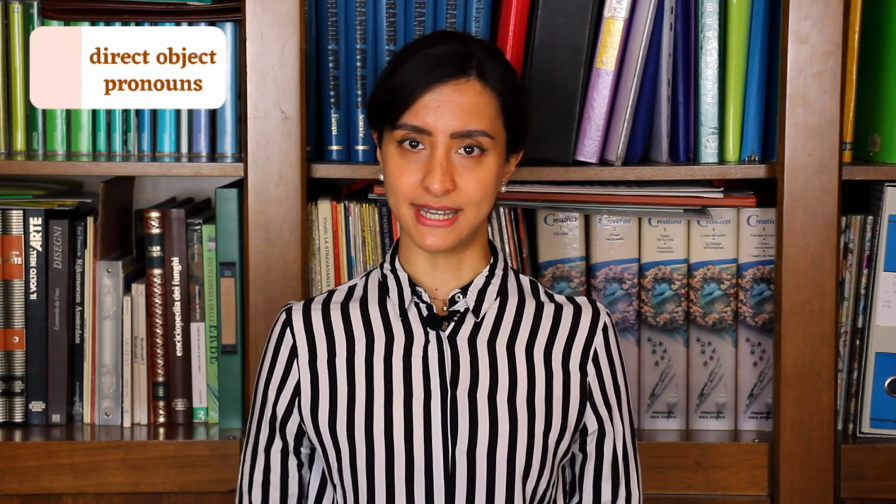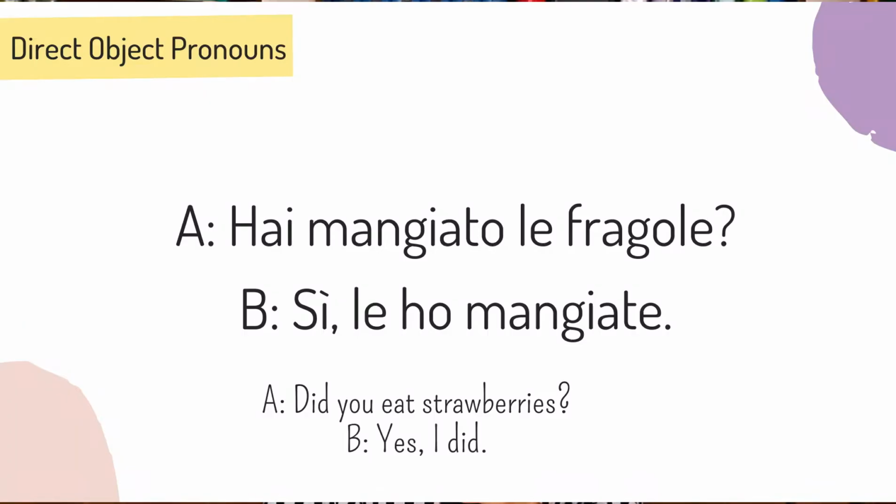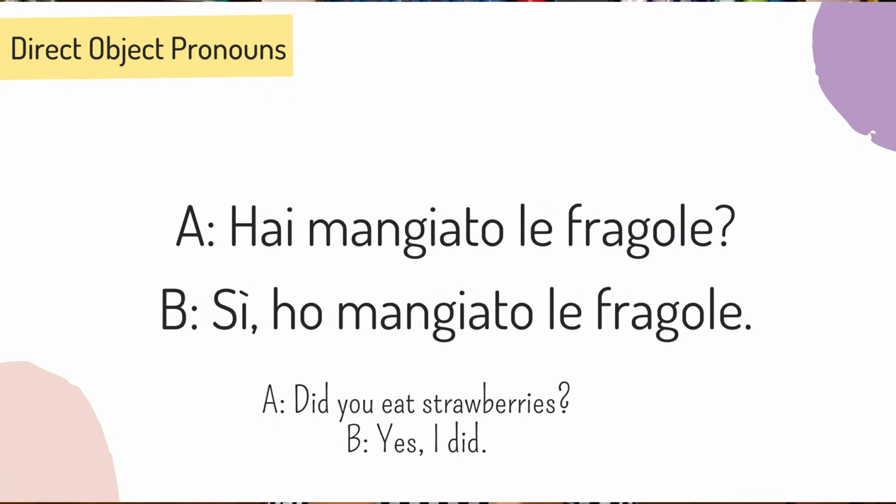As you probably already know, direct and indirect object pronouns can be found both in tonic and atonic forms. The direct object pronoun replaces the object of a sentence. Let's see an example. Hai mangiato le fragole? Sì, le ho mangiate. Le stands for le fragole, so it replaces the object. As a matter of fact, this last sentence can also be said like Sì, ho mangiato le fragole. But it would sound redundant. That's why we prefer to replace nouns with pronouns.